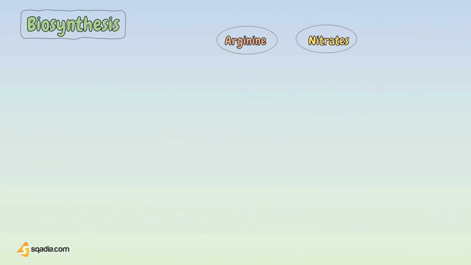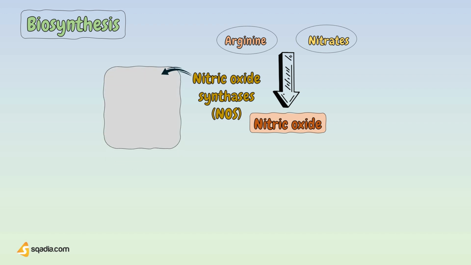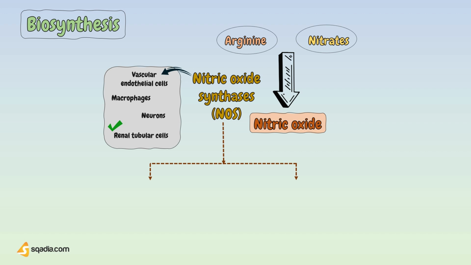Arginine, which is an amino acid, and other nitrates that are obtained through diet or are endogenously produced inside the body, are the main source of production of nitric oxide in the human body. Here, a family of nitric oxide synthases are the enzymes that play a role in the production of nitric oxide from these substances. And these NOS are present in many cell types, including vascular endothelial cells, macrophages, neurons, and renal tubular cells, but mainly these are found in kidneys.